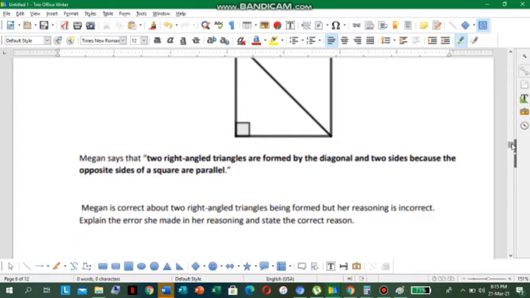It says Megan is correct about two right angle triangles being formed, but her reasoning is incorrect. Explain the error she made in her reasoning and state the correct reason. The correct reason should be that the diagonal divides the square into two congruent, and we know that congruent means equal, two congruent isosceles right triangles. Therefore, they have the same area, and each triangle has half the area of the square.